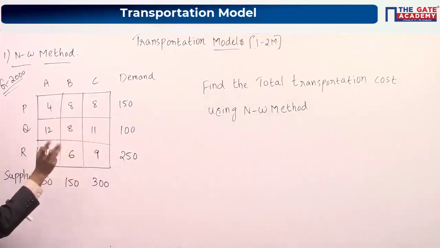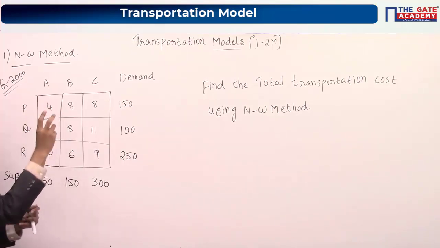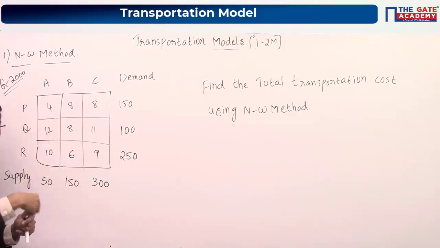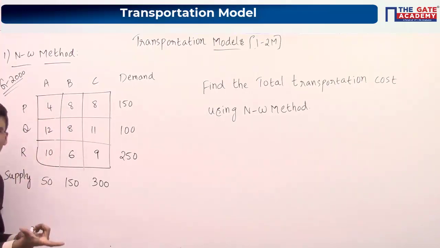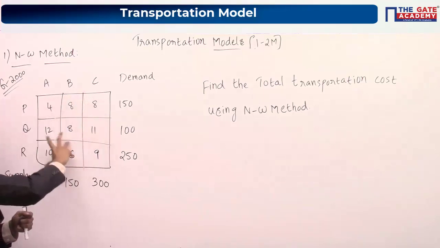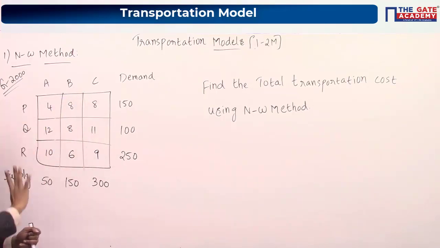Now let's try to understand the meaning of this matrix. If you are supplying one unit from A to P, you have to pay 4 rupees. If you are supplying one unit from A to Q, you have to pay 12 rupees. So that is the meaning of this particular matrix. It is a cost matrix, already we have discussed, right?